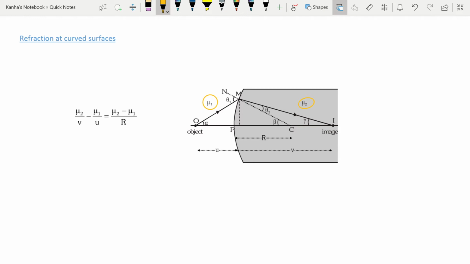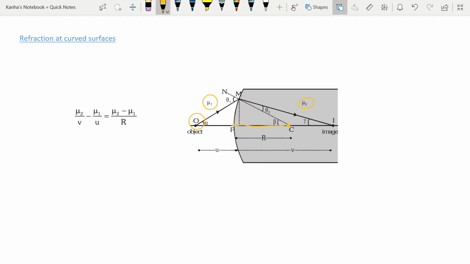Let me call my object O, my pole P, and C the center of curvature. R is the radius of curvature, which is nothing but the distance PC.